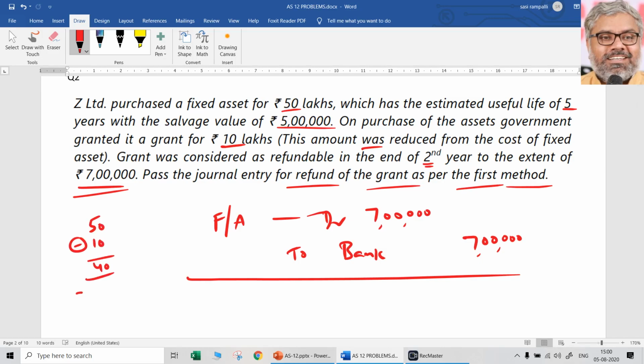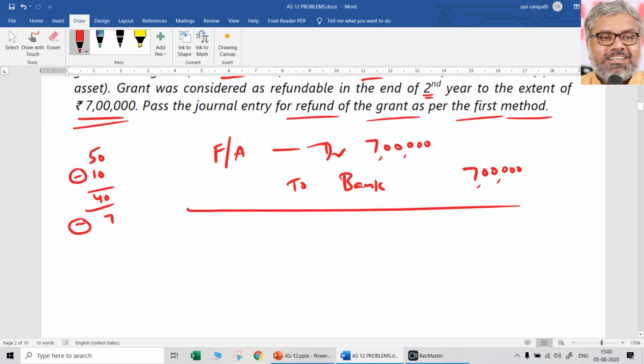First year depreciation was 7 lakhs, and second year depreciation also was 7 lakhs. At the end of the second year this refund happened. So what is the book value by the end of the second year for this asset? 40 minus 14, that will be 26, right? Now what happens?